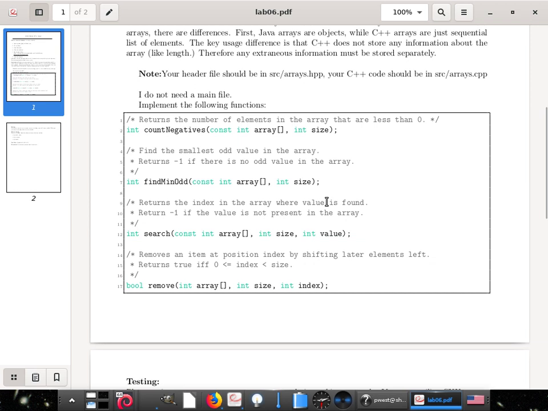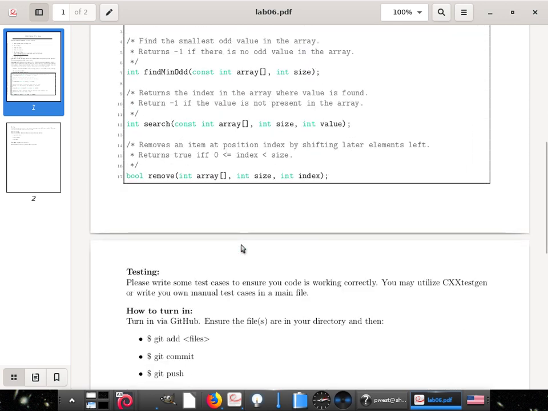Find minimum odd, find the smallest odd value, returns -1 if there is no odd value. All right. Return the index in the array where a value is found. So the array, the size, and the value it's looking for. It's going to return the index. Okay, we'll go a little more in that detail when we do our test. Last one, removes an item at position index by shifting later items left. Returns true if and only if index is greater than or equal to 0, which is strictly less than size.